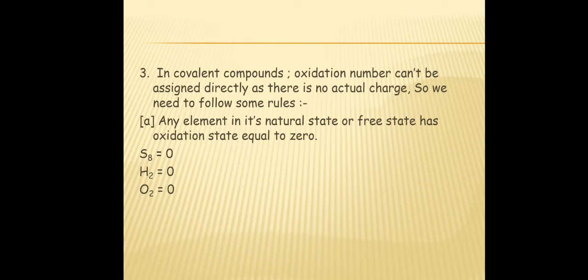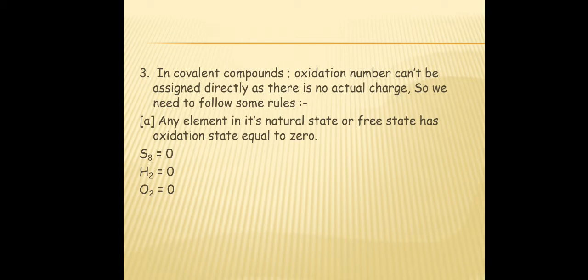Rule A: Any element in its natural state or free state has oxidation state or oxidation number equal to 0. Let's see some examples: H2, O2, N2, etc. are in the free state, so their oxidation number is equal to 0.